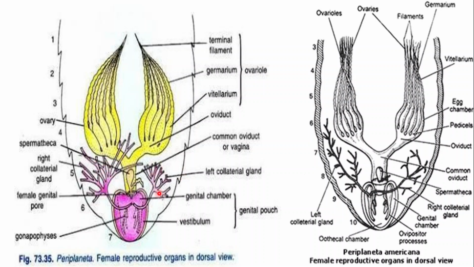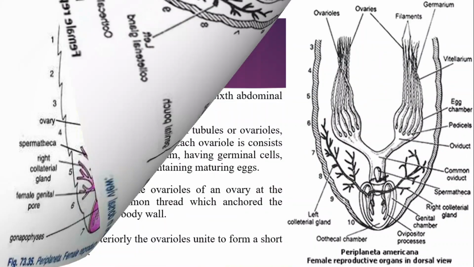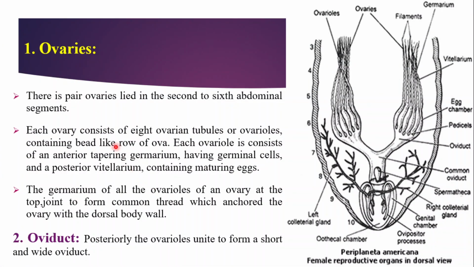These finger-like projections, or wing venation-like structure, are all collateral gland. Then this is the female genital pore opening into the abdominal part of the female. Then this is the gonapophysis here. Each and every structure we will study now one by one. So the first one is ovaries.